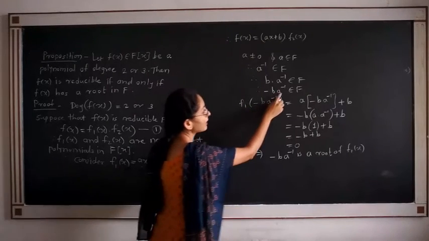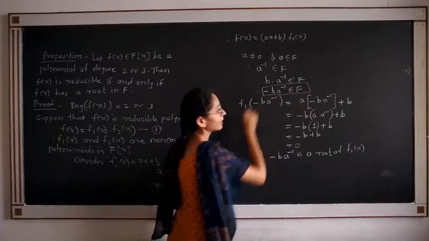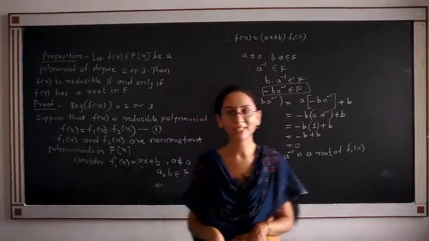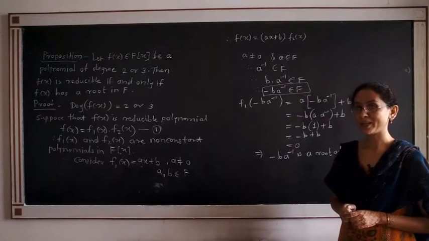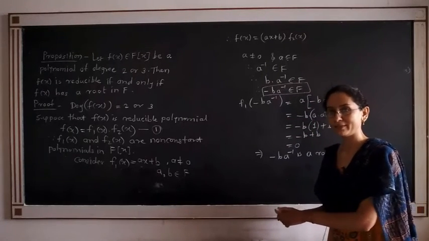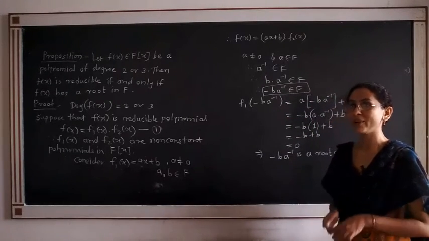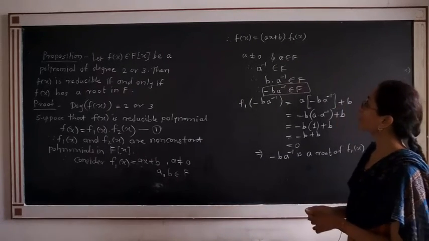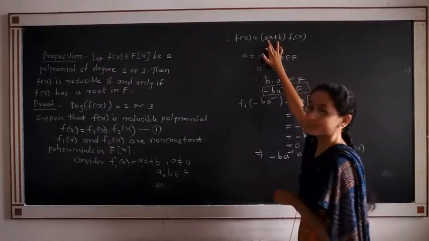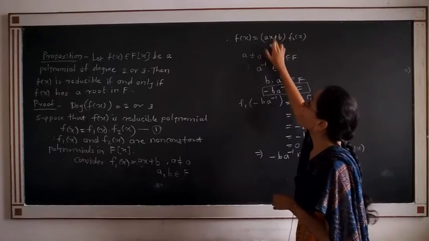And the root belongs to the same field. Therefore, which polynomial is reducible over F? The f1(x) polynomial has a root in F. Therefore, f1(x) is a reducible polynomial over F. Also, f1(x), meaning ax plus b, is a factor of f(x).